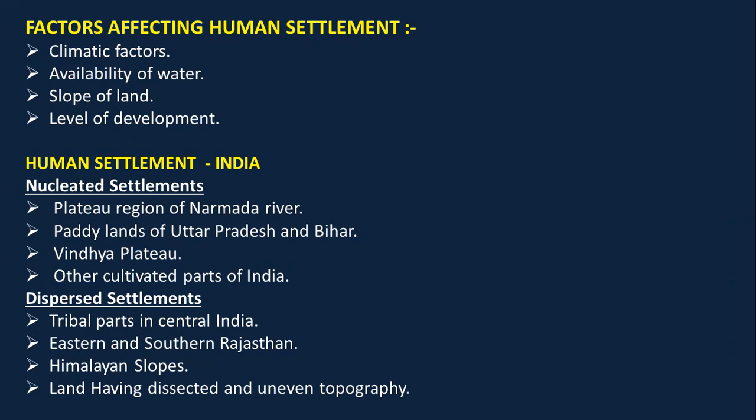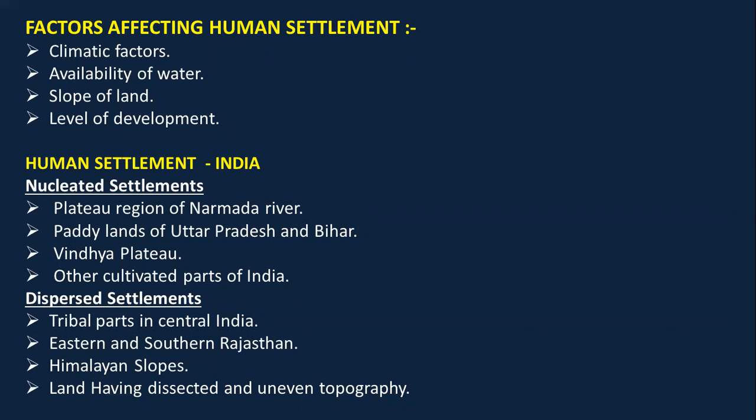Then is the slope of land, and finally the level of development. So let's talk about the settlement in India first. It is divided into two, that is nucleated settlement and dispersed settlement. Nucleated settlement मतलब चिपक चिपक के रहना, cluster formation में रहना.